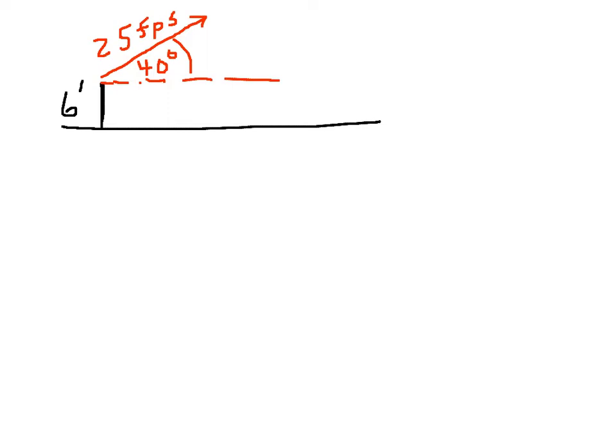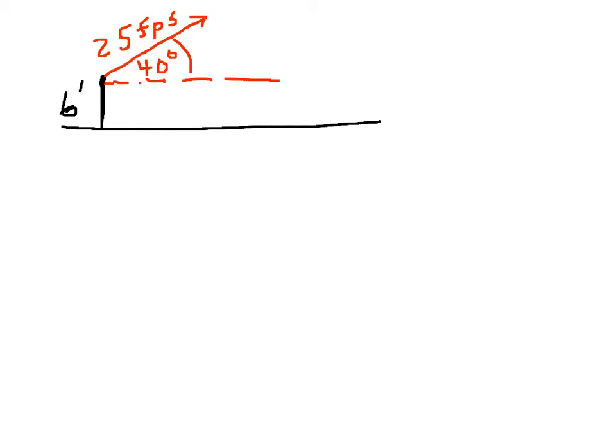So here's a typical example of projectile motion. What we're assuming is that we have some projectile, and it's being launched from 6 feet high, and it's being launched at an angle of 40 degrees with the horizontal, and it's thrown with an initial velocity of 25 feet per second. So this represents the initial velocity of the particle.